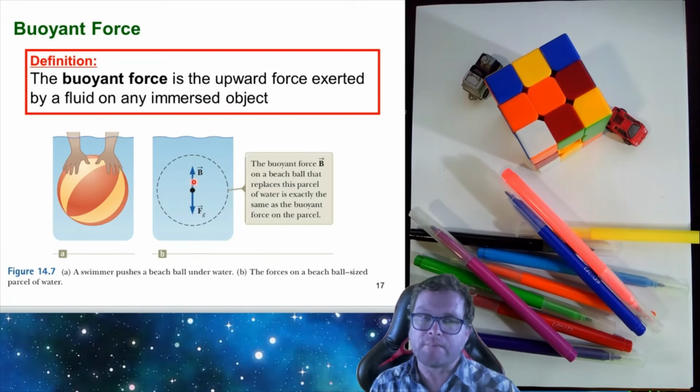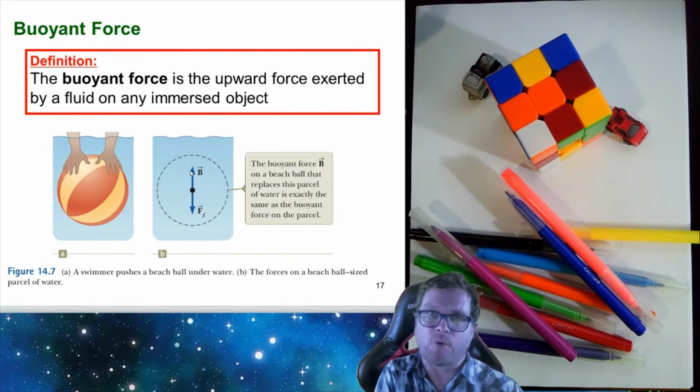So that would mean that we would need to calculate what is the weight of water, a ball of water this size, what would its weight be? And that weight would be equivalent to the buoyant force acting upwards.